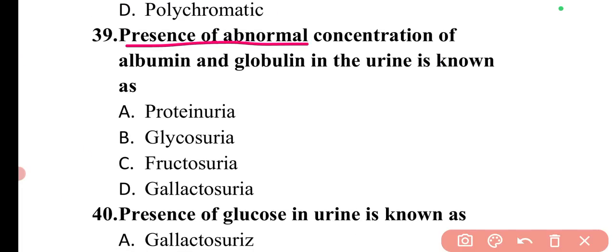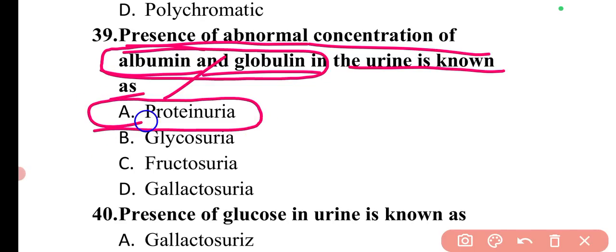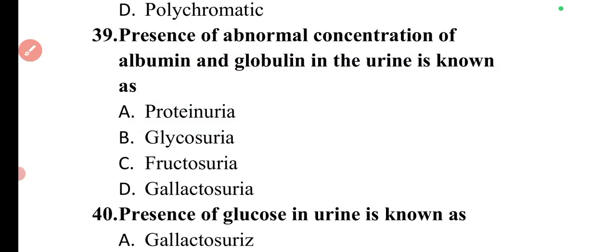Next question is: presence of abnormal concentration of albumin and globulin in the urine is known as. So if there is abnormal concentration of albumin and globulin protein in the urine, that condition is known as proteinuria. So here option A is correct.